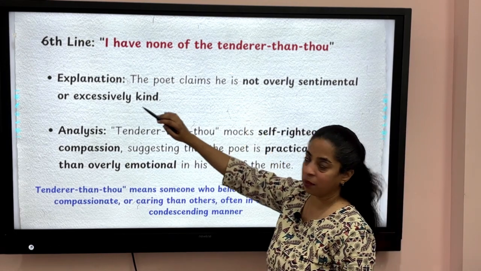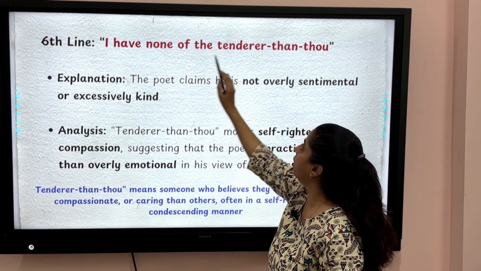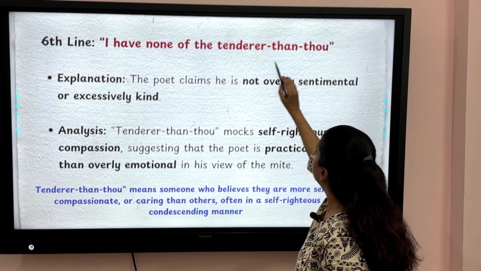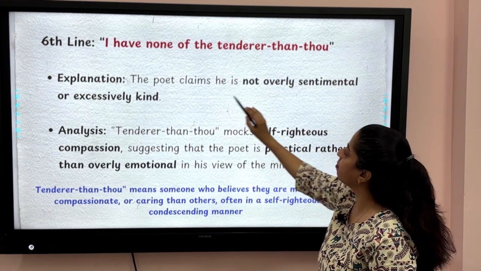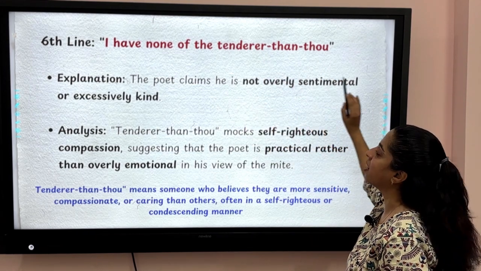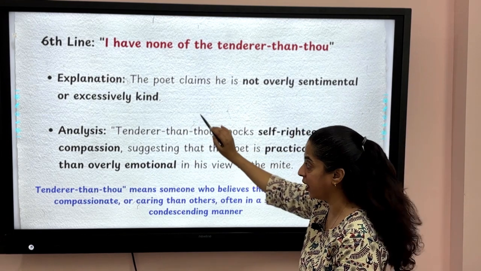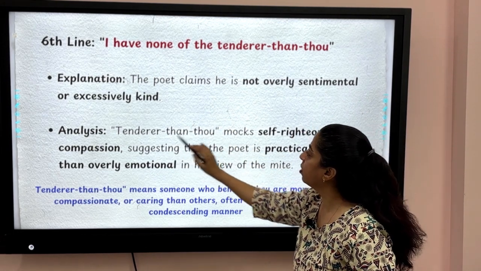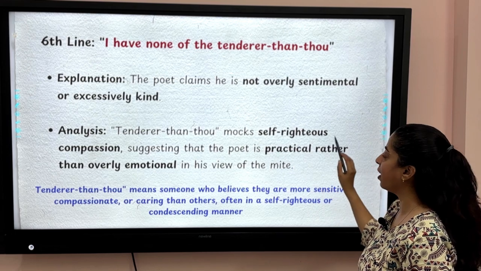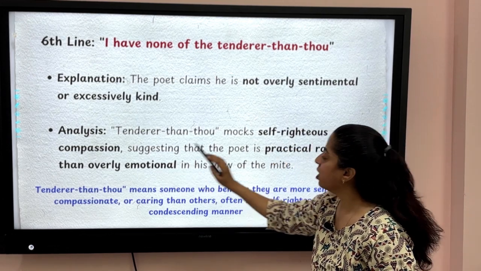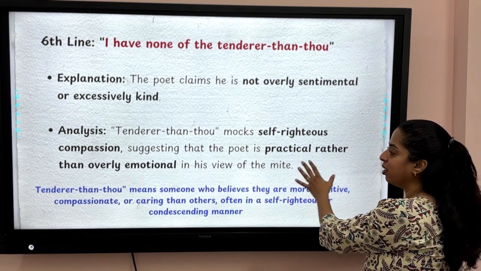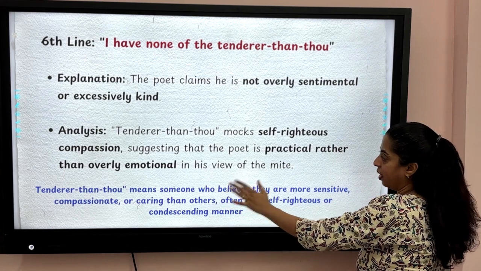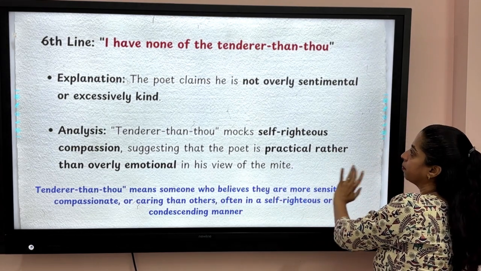So here the poet is saying, I have none of the tenderer than thou. Okay, the poet claims that he is not overly sentimental or excessively kind. So tenderer than thou mocks self-righteous compassion, suggesting that the poet is practical rather than overly emotional in his view of the mite.